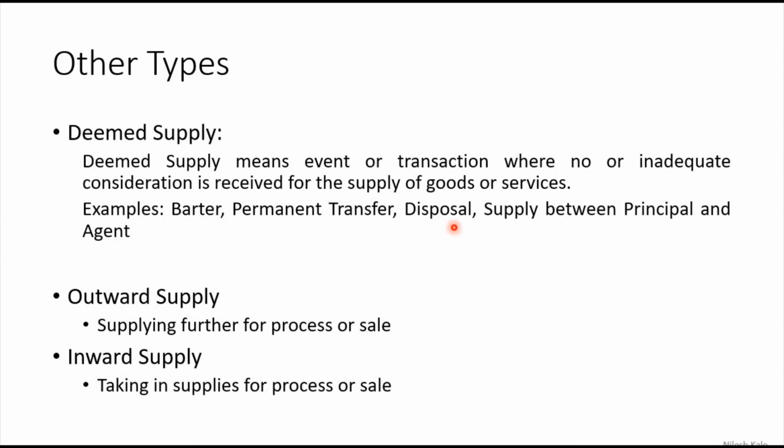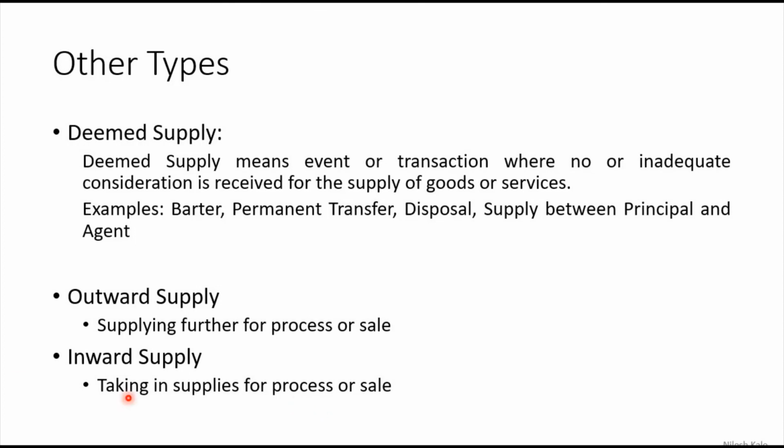Disposal, obviously, in the definition itself we have learned it is a supply. Supply between principal and agent, yes, it is also a supply. Next, outward supply means sale. You do not simply consider it as a sale because sale has a very limited meaning. Therefore in GST they have used this word called outward supply. Supplying further for process or sale is outward supply, and inward supply means you are taking in supplies into the organization for process or sale.